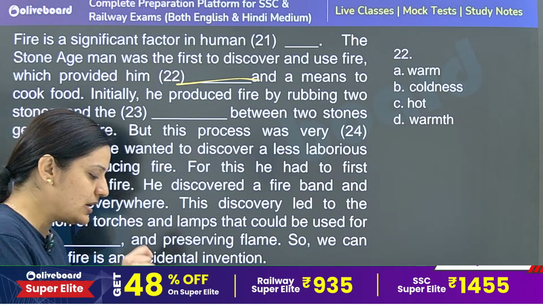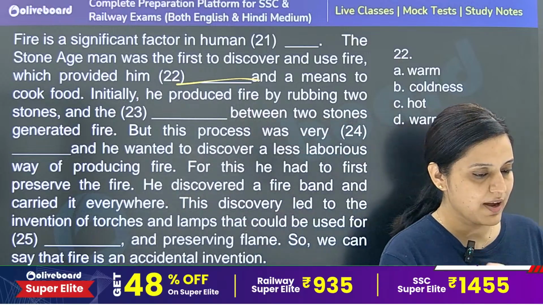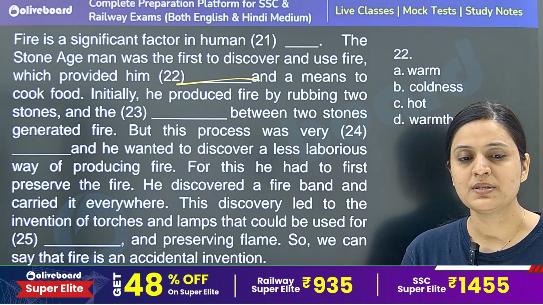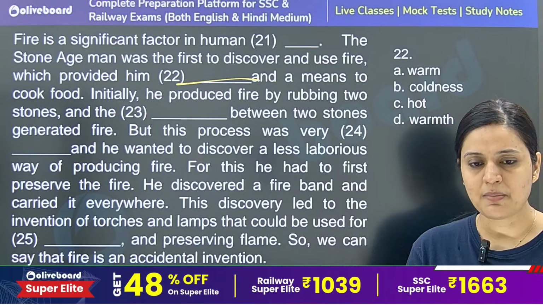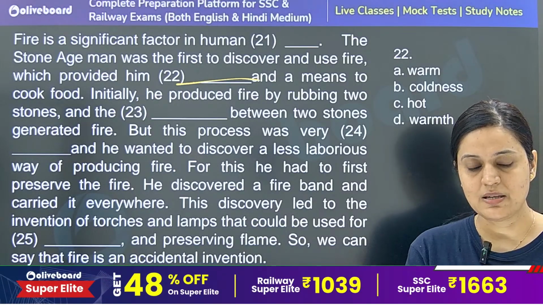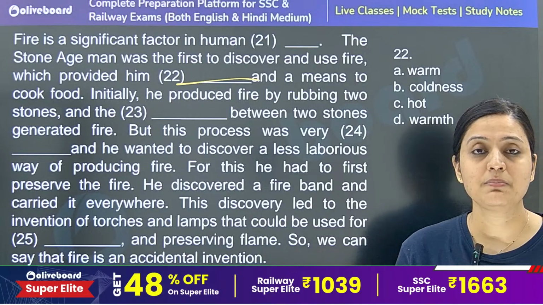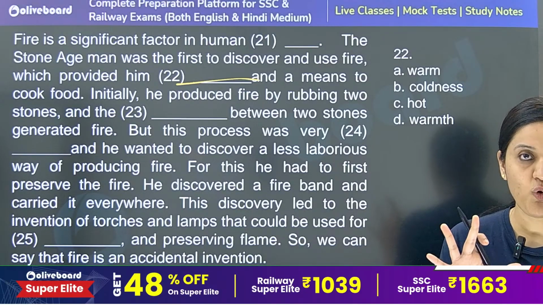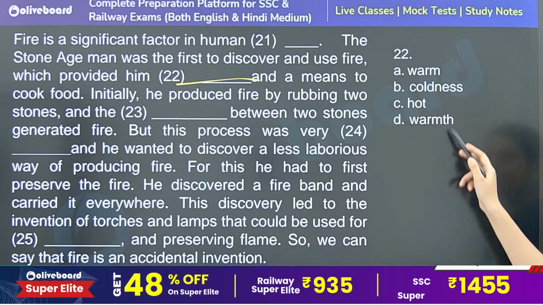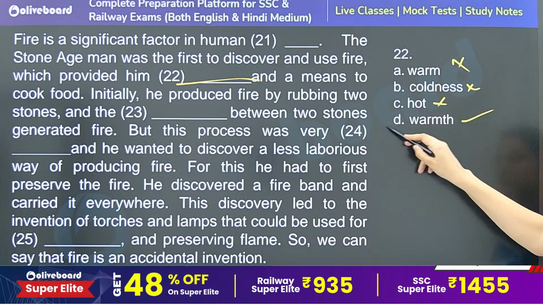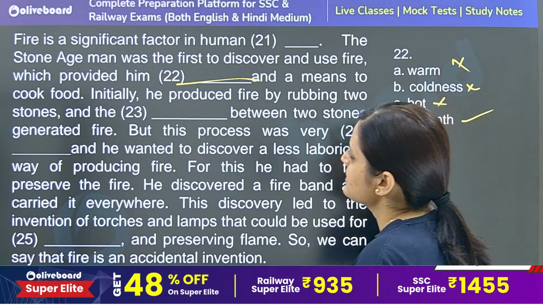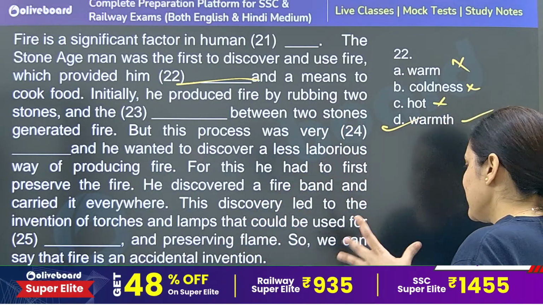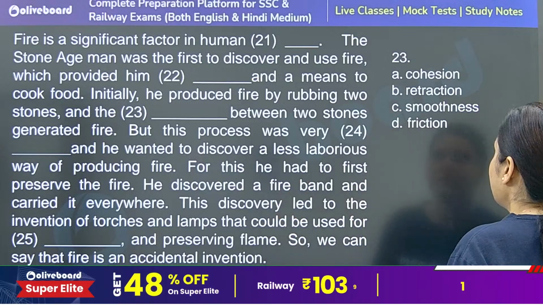As soon as that early man created a spark of fire just by the friction of two stones, he might have lit another bigger thing with it. So with that fire, that early man might have felt warmth. So warmth, hot, coldness, warmth is what the correct context is. Option number D is the correct answer, which provided him warmth and a means to cook food. Definitely on that fire that early man might have cooked later on.